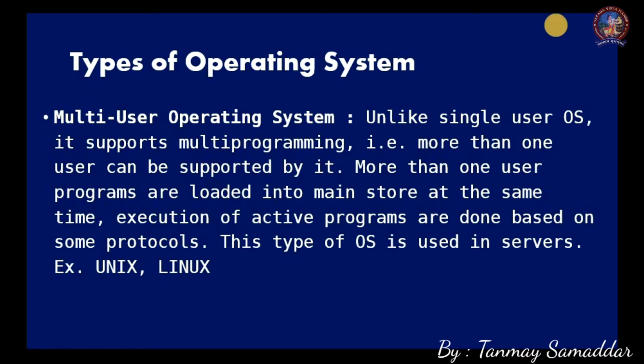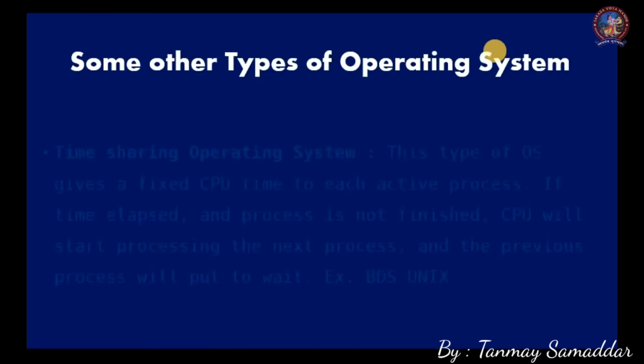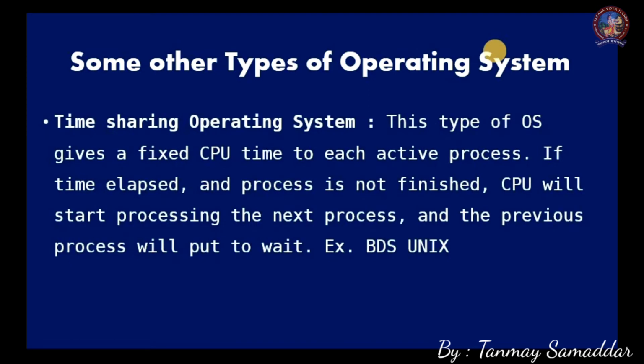Okay, so our next topic is different types of operating system, but these two types, that is single user and multi-user, are the main basic types of operating system. Apart from these two, there are some other types of operating system. The first one is time sharing operating system.